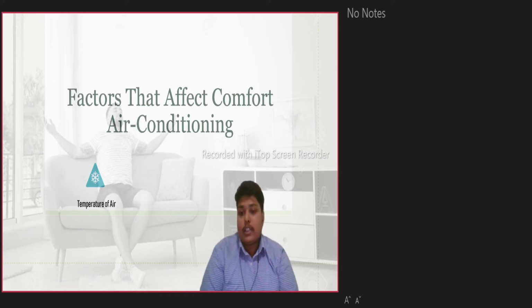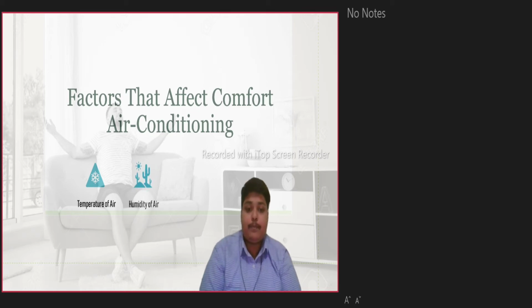The second one is humidity of the air. Humidity control means an increase or decrease in moisture content inside the space to be air conditioned. Relative air humidity can directly affect indoor comfort.